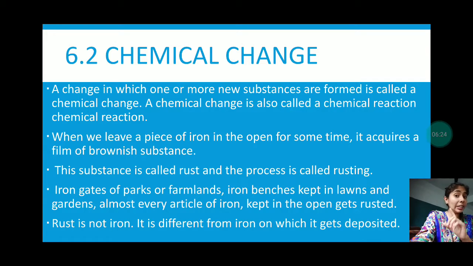Rust is not iron. Children, keep it in your mind that rust is not iron. It is different from the iron on which it gets deposited. Rust forms on the iron material, but it is not iron.